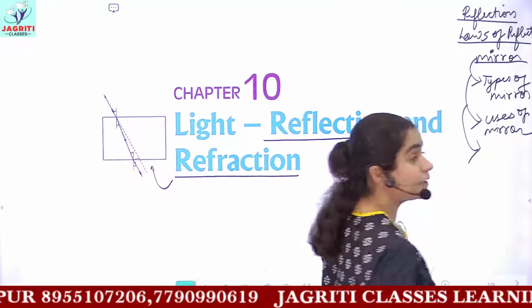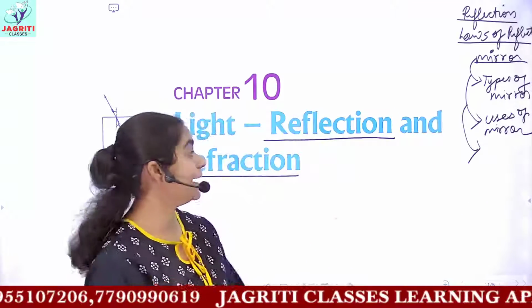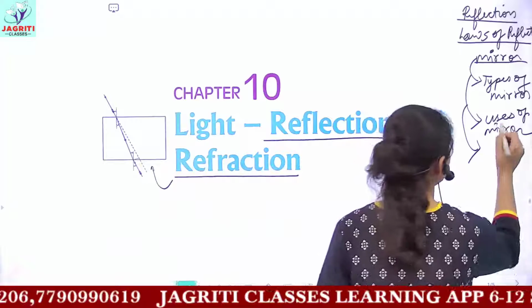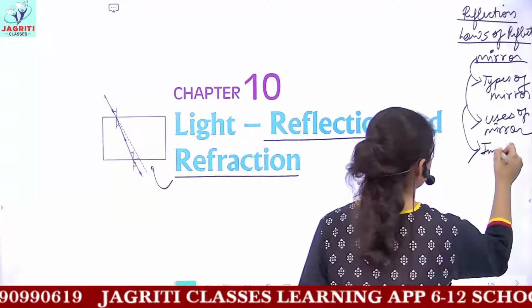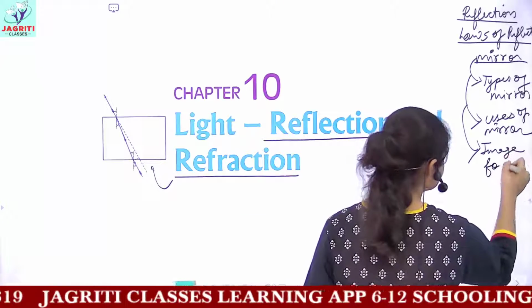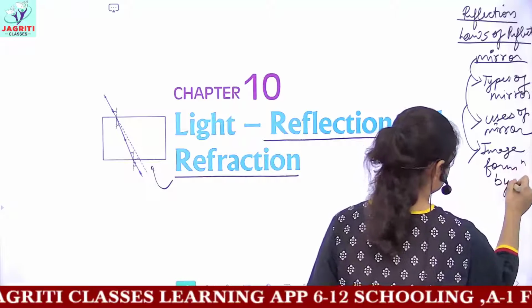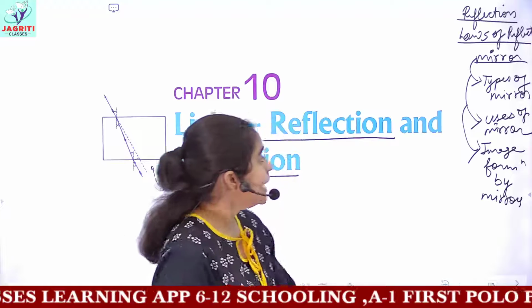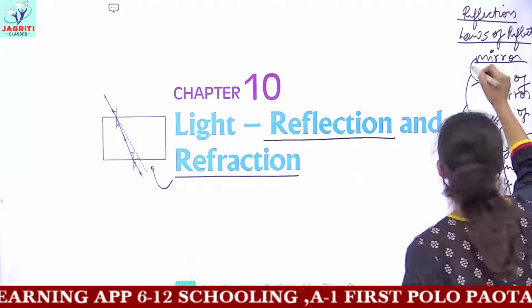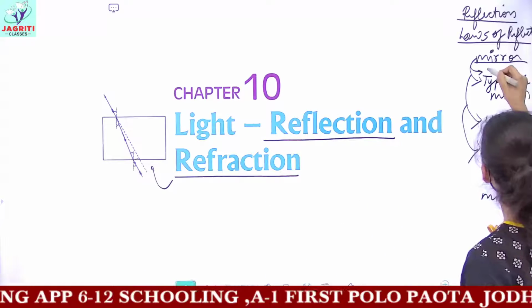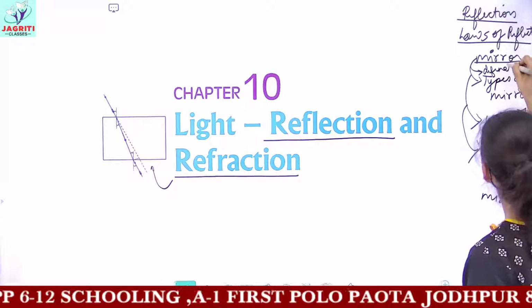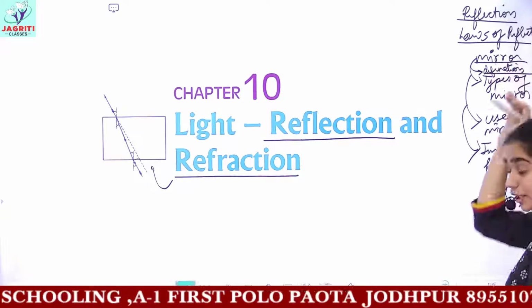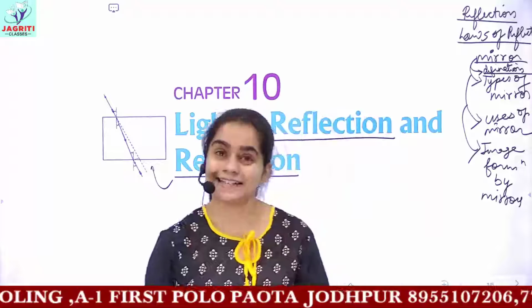Then the next topic, after the types of mirror and uses of mirrors, is image formation by mirrors. Between these, when we start mirrors and types of mirror, we'll also do the definitions of some important terms which a mirror has.